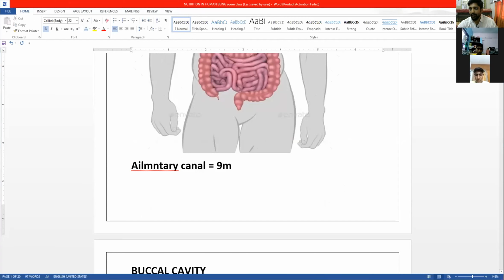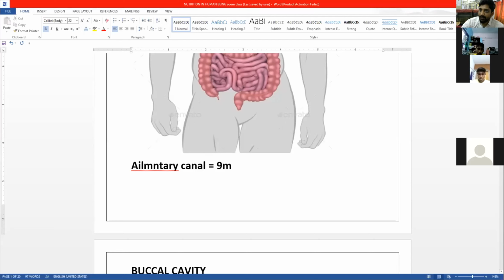If you are not able to see this, I'll show it in this diagram. This is your mouth, and then this is your anus, and this whole part coming down is nothing but your alimentary canal.